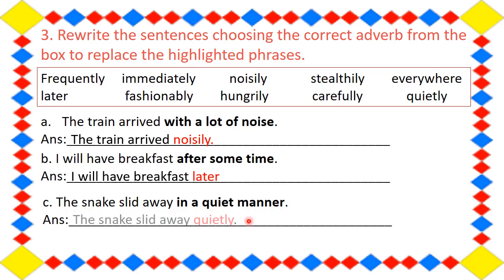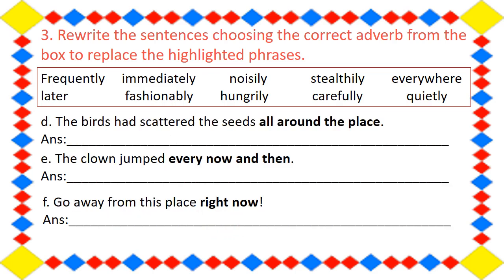The snake slid away quietly. Next, the birds had scattered the seeds all around the place. So it will be what? It will be everywhere, right? So the birds had scattered the seeds everywhere. E, the clown jumped every now and then.